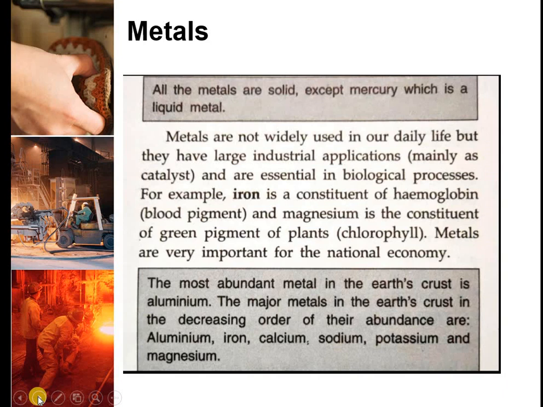These have various industrial applications, generally as catalysts, and are also essential in some biological processes. Iron is a constituent of hemoglobin, magnesium is the constituent of chlorophyll. So these metals are a very important part of the national economy. Most abundant metal in the Earth's crust is aluminium. Major metals in the Earth's crust in the decreasing order of their abundance are aluminium, then iron, then calcium, sodium, potassium and magnesium.